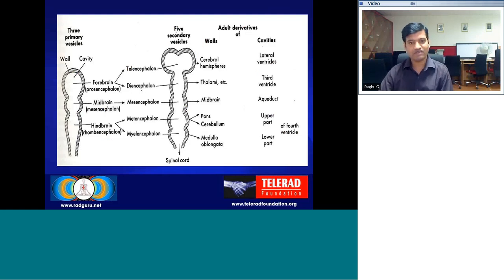Telencephalon and diencephalon form from the prosencephalon. Telencephalon forms cerebral hemispheres with the cavity of the lateral ventricle, and diencephalon forms the thalami with the cavity of the third ventricle. Mesencephalon continues as mesencephalon in the secondary vesicle, which forms the midbrain. Rhombencephalon divides into metencephalon and myelencephalon. Metencephalon leads to pons and cerebellum, and myelencephalon leads to medulla oblongata.